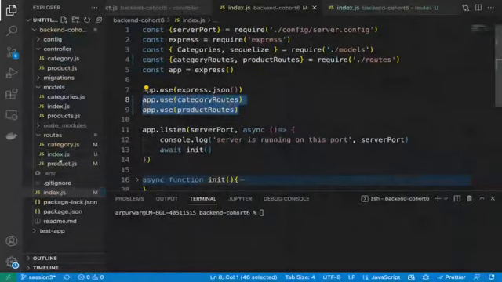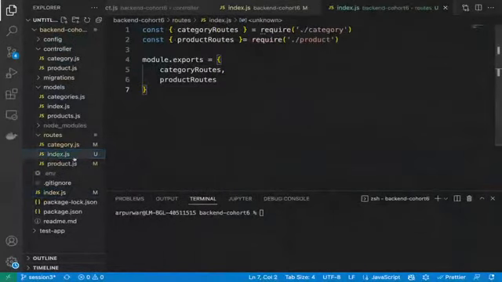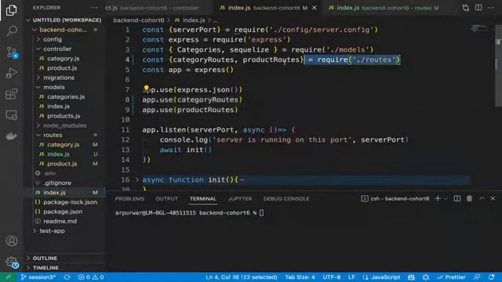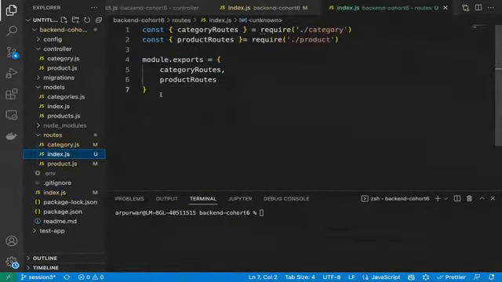No, this is still the same. See, earlier we were importing everything in our root index.js file, correct? We were importing two things here. Now, rather than doing that, we have created one index.js file in the routes folder.